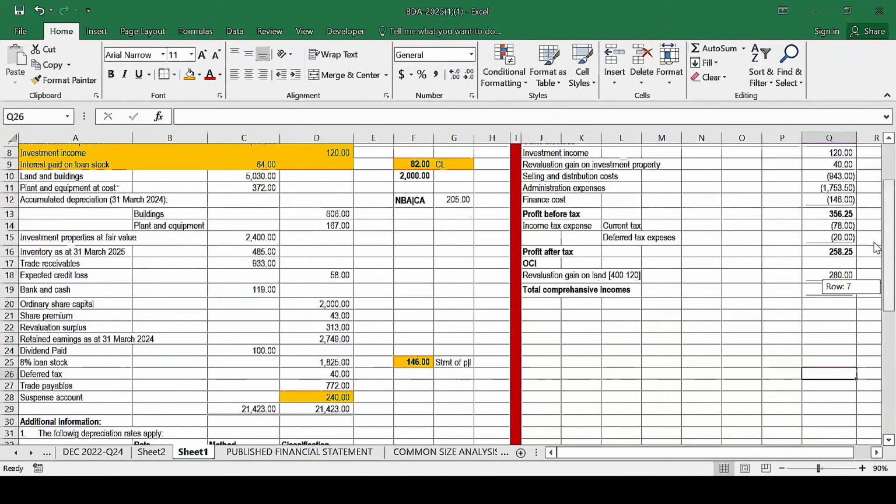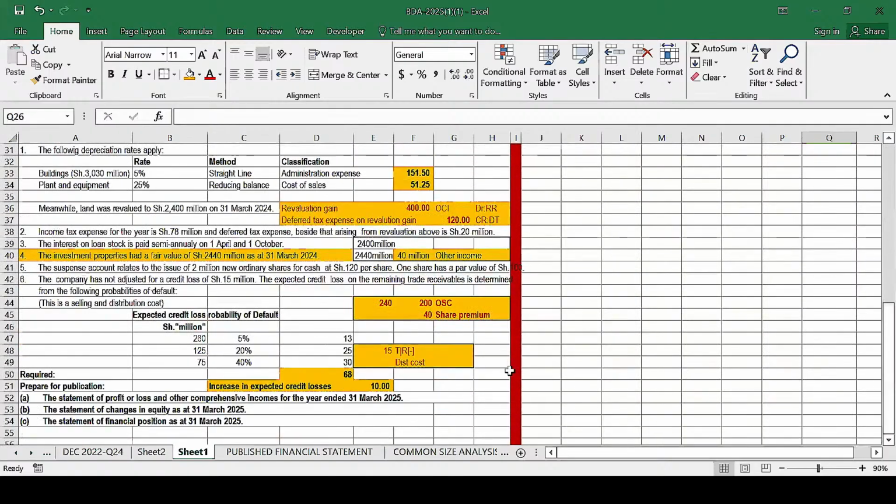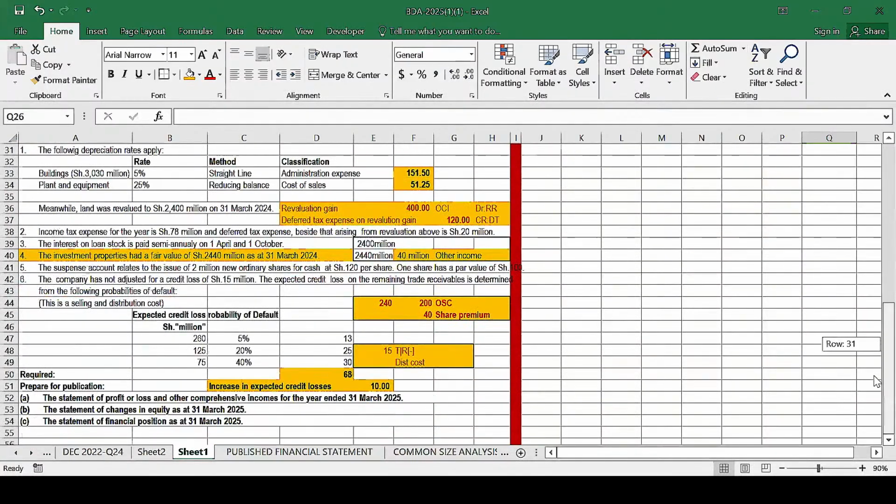So this was a very, very good question. Although I think the only tricky part was in relation to these expected credit losses. I think that was the only tricky part. But I think for the other items, this one was quite simple.